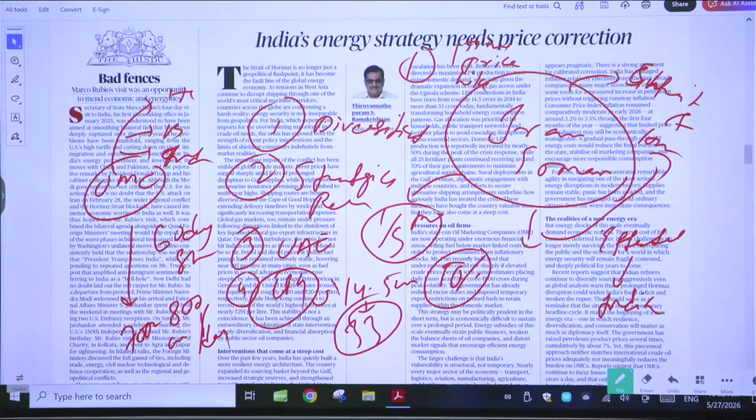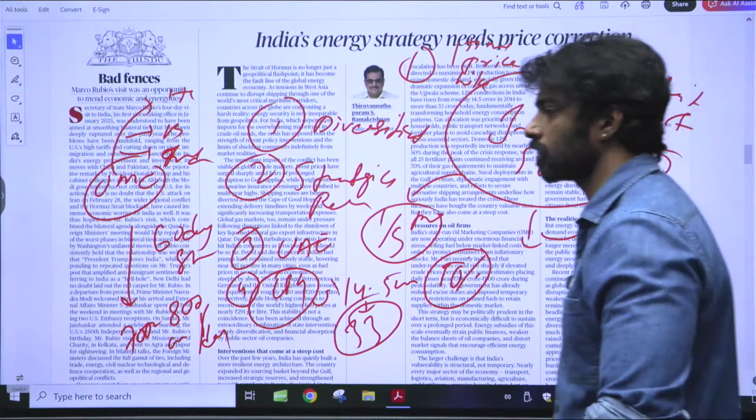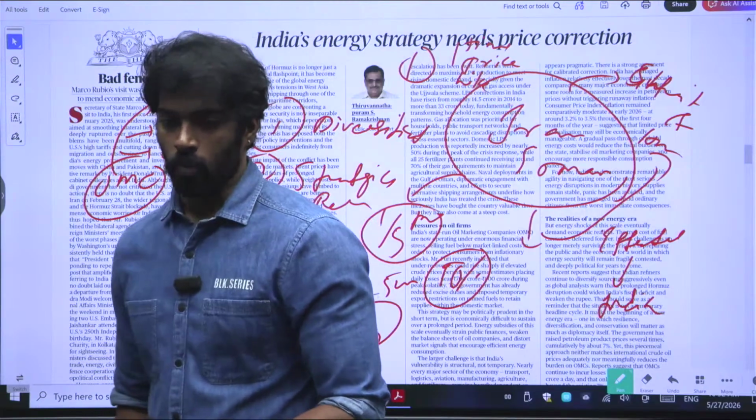And we also need to keep in mind that there is a high amount of subsidies. What happens?